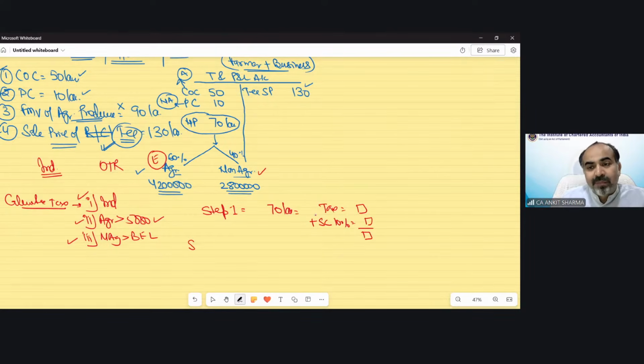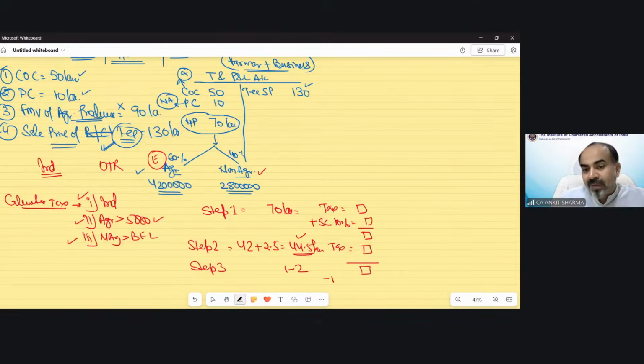Now step number 2. Consider the agricultural income 42 lakh plus basic exemption limit, so now 44.5 lakh. Now calculate tax on 44.5 lakh. No surcharge because now it's less than 50 lakh. Now step number 3: step 1 minus step 2.